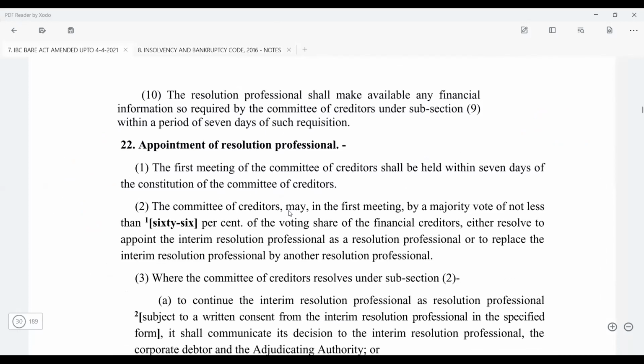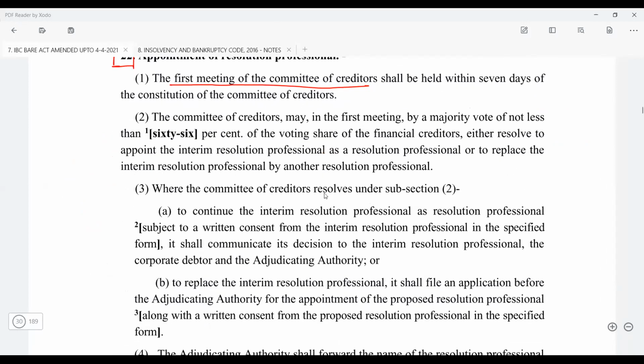Yes. Then the appointment of the resolution professional. In the first meeting of the committee of creditors, either the interim resolution professional will be approved and appointed as the resolution professional, or the committee of creditors will decide that no, we need to replace.